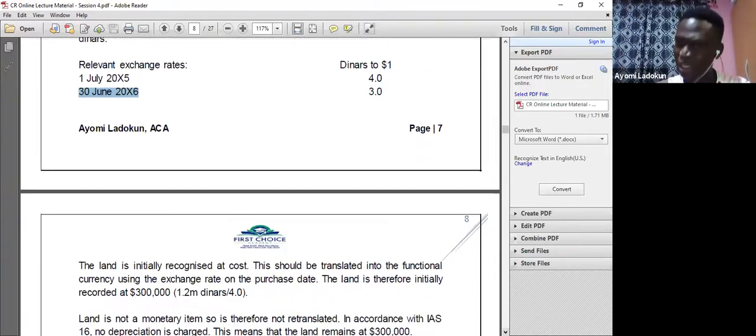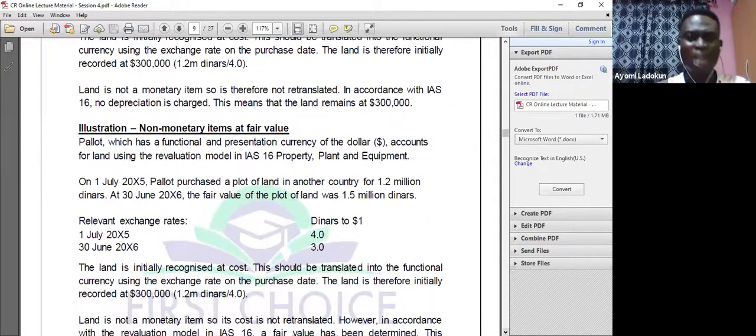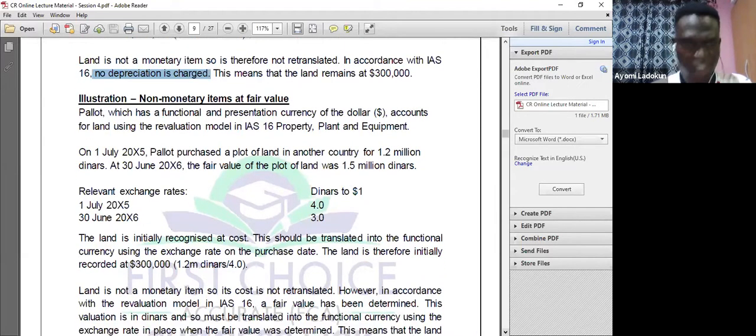All right, so that's that. Now, somebody can ask me a question. Why am I not charging depreciation? Obviously, you should know by now that land does not depreciate. Okay, it appreciates. But I've told you under IAS 36 a situation where land can depreciate, maybe you are using it for mining or for extractive industry.